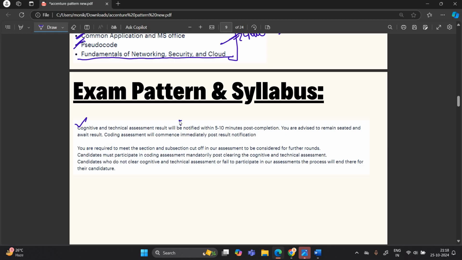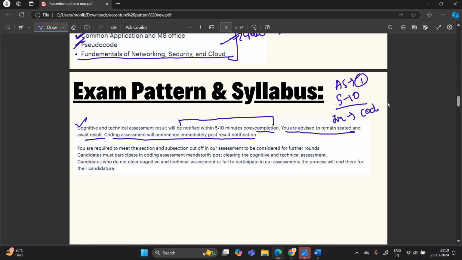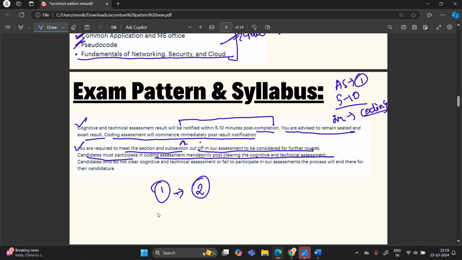Cognitive and technical assessment results will be notified within 5 to 10 minutes of completion. You are advised to remain seated and await the result. Coding assessment will commence immediately post result notification. So you complete the first assessment, wait 5 to 10 minutes, the result comes immediately and you will move forward to the coding assessment. You are required to meet the sectional and subsectional cutoff in the assessment to be considered for further rounds. Candidates must participate in the coding assessment mandatorily after clearing the cognitive and technical assessment. If you cleared the first assessment, you will move forward to the coding assessment.